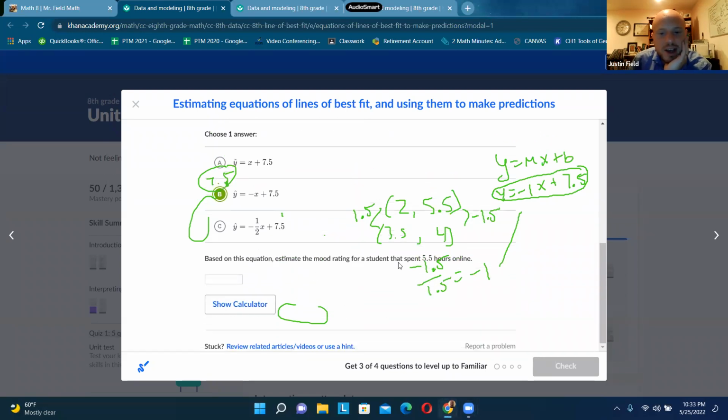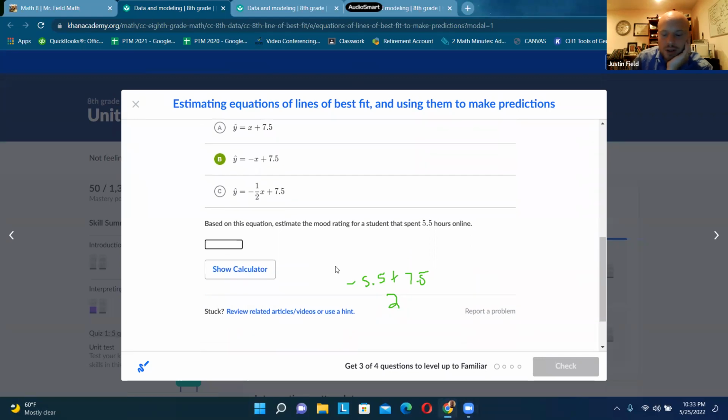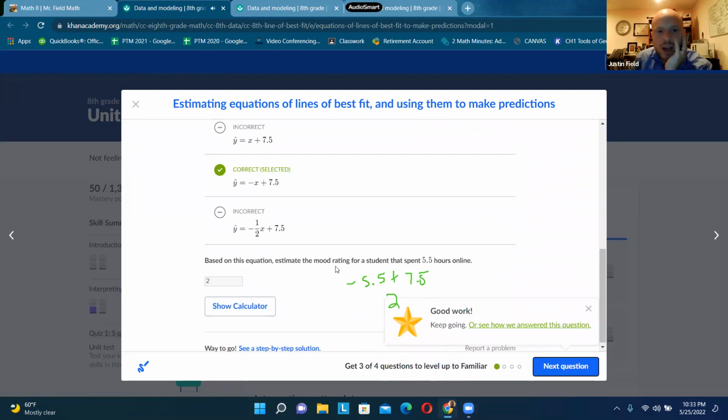Look at that. All right, so then, if that's the equation, we can substitute 5.5 into it and figure out the mood rating after 5.5 hours online. So negative 5.5 plus 7.5. Add those together, what is that? That's 2. So his mood rating would be 2 on a scale of 1 to 10. Not very happy. All right, so there you go.